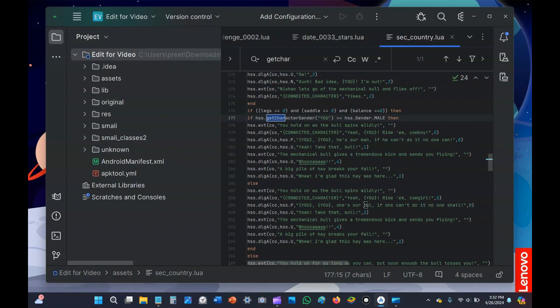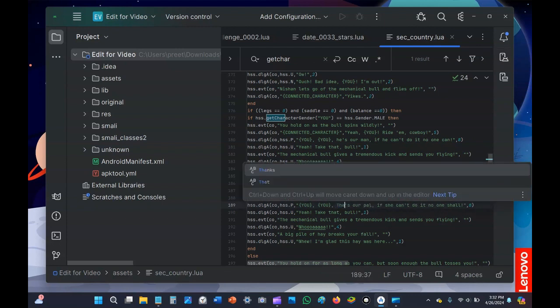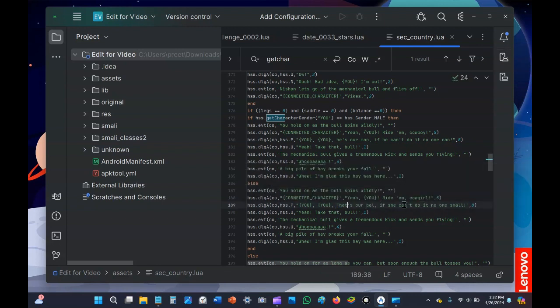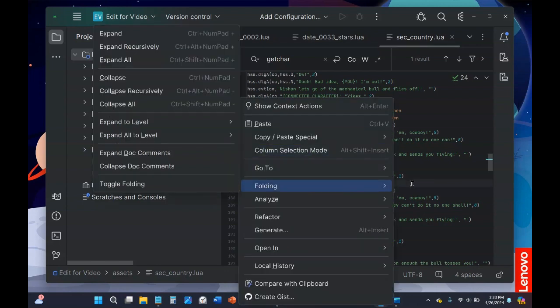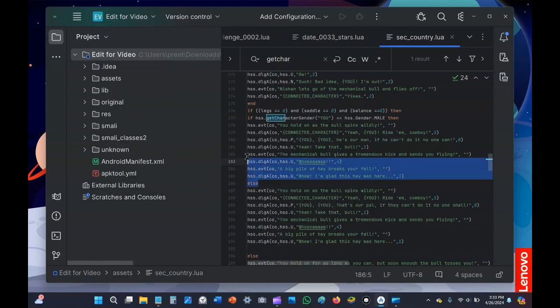And I think that the second one can be more easily replaced because we can make gal pal and then change she to "that's our pal. If they can't do it, no one shall." And once again, delete end and then delete else through if in this case because we're not using the first part.